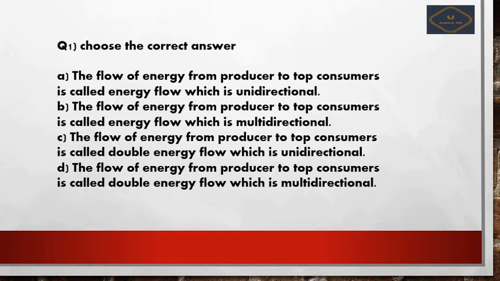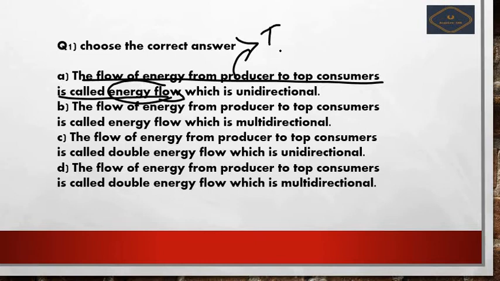So let us see. Here we should read the options very carefully. That is, the flow of energy from producers to consumers is called energy flow. Is this correct? Yes, it is obviously correct, because the flow of energy from producers, this is stage 1, to consumers, this is the final stage, is called energy flow.